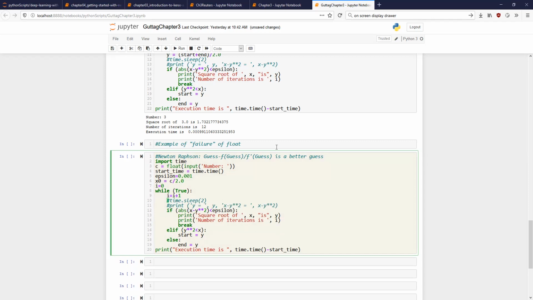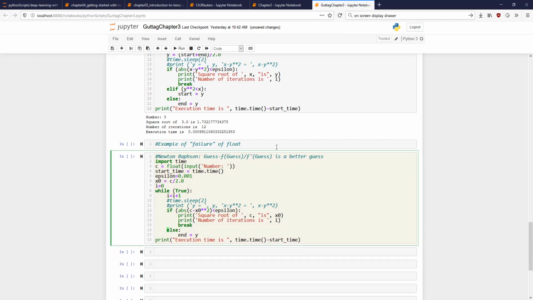Now what do I do? If c minus x squared is less than epsilon, then my square root of c is x0. Okay, is that all right? Yes. If c minus x squared is less than epsilon, then it's not an issue. Otherwise, what should you do?